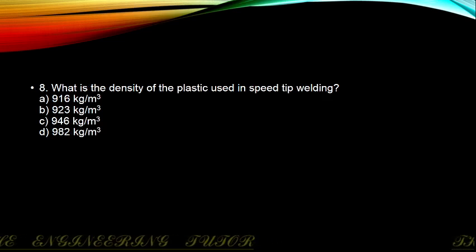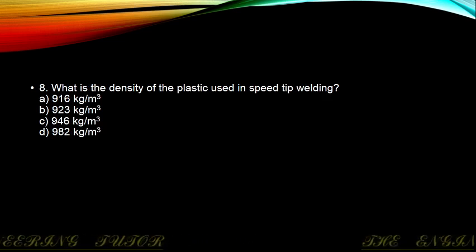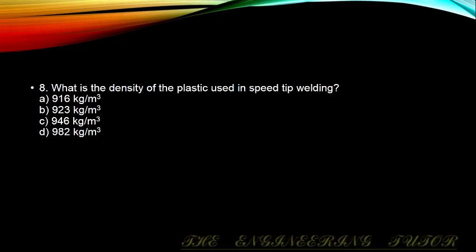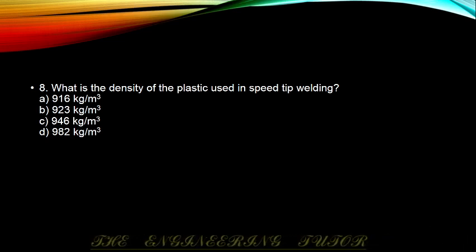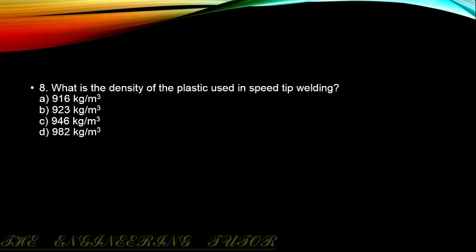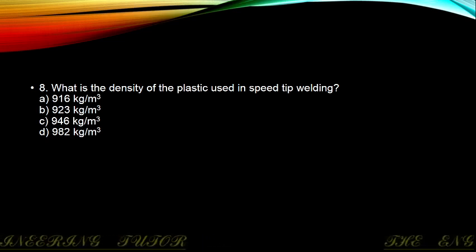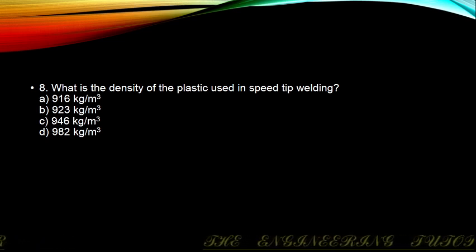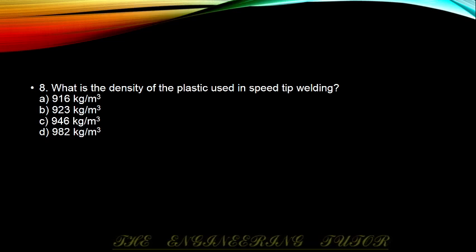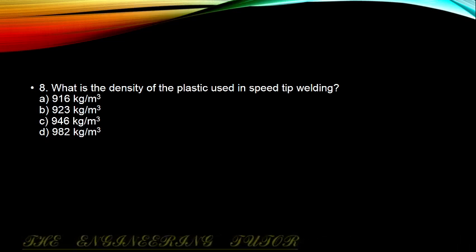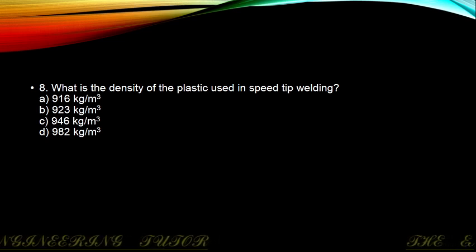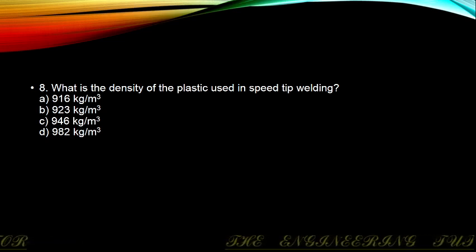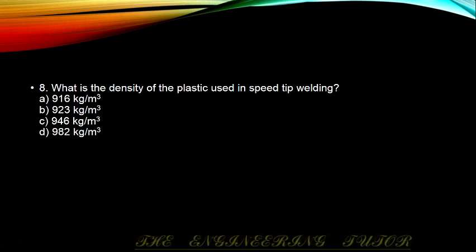What is the density of the plastic used in speed tip welding? It's a very rare question. The plastic which is used in the process of speed tip welding is polypropylene, or polypropene. It is classified under thermoplastic material. The density of polypropylene is 946 kg per meter cube. Also, you have to note it will start melting at a temperature of 130 degrees Celsius. So our option is option C.